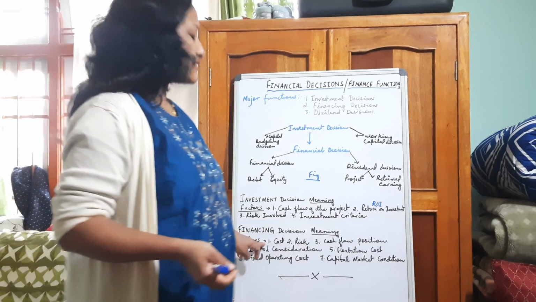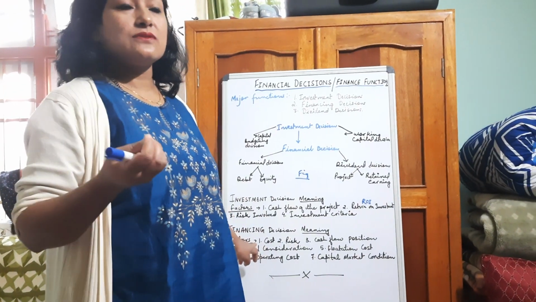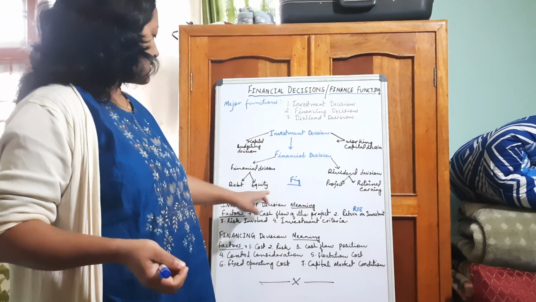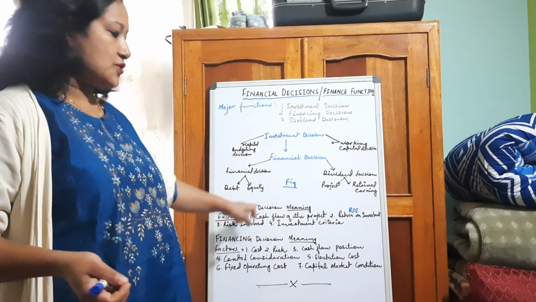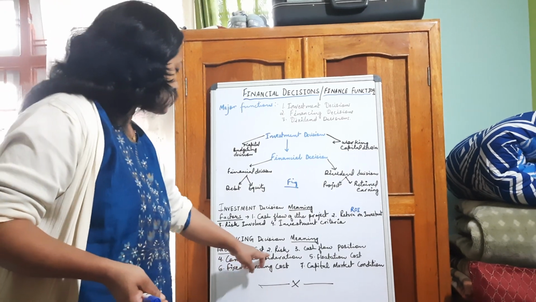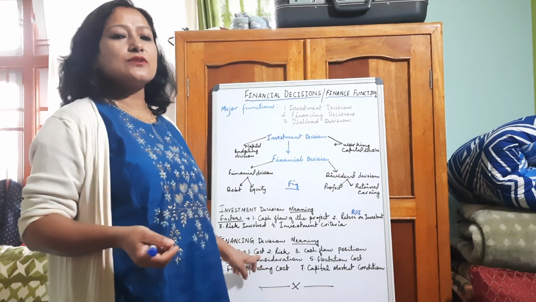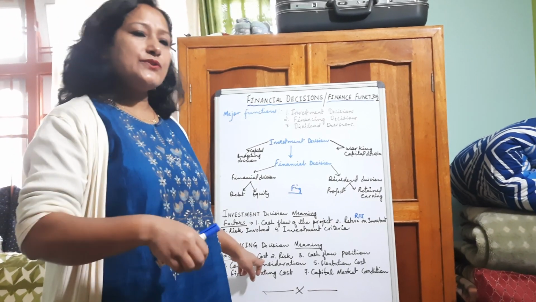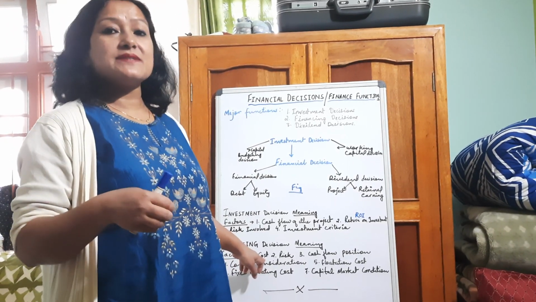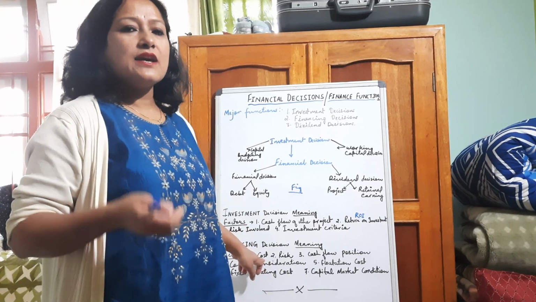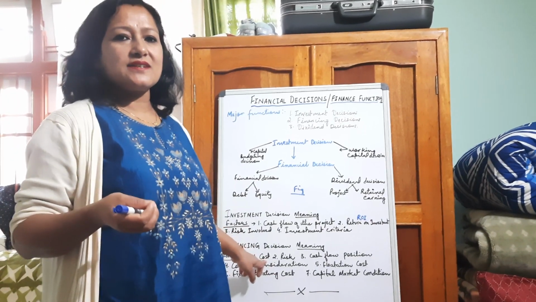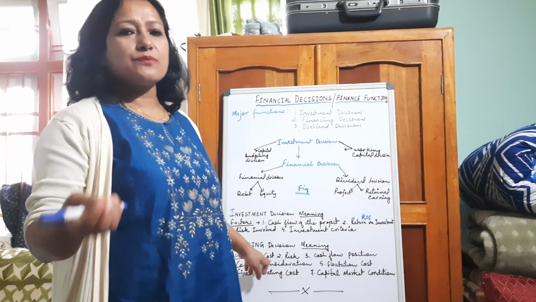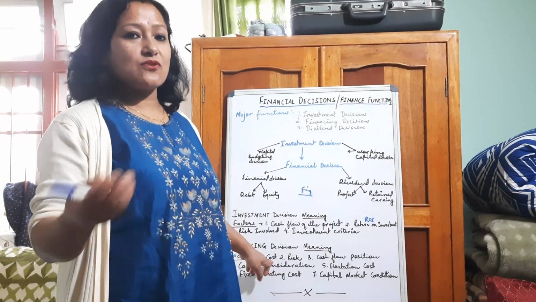Now what are the factors he has to keep in mind while deciding about maintaining the debt and equity ratio? See, the first factor is cost. I have already told you about the cost of raising funds. If they use their own fund, that means equity, then they don't have to bear any cost, because they are using their own money and need not pay anything to others. That means the cost is less.